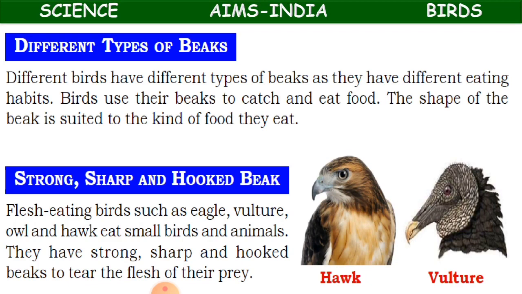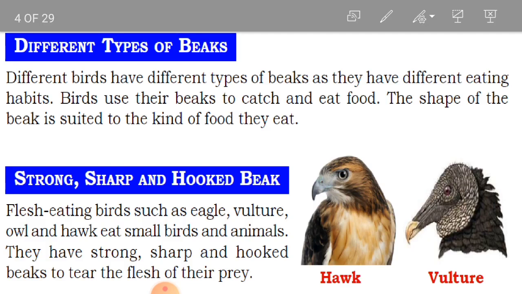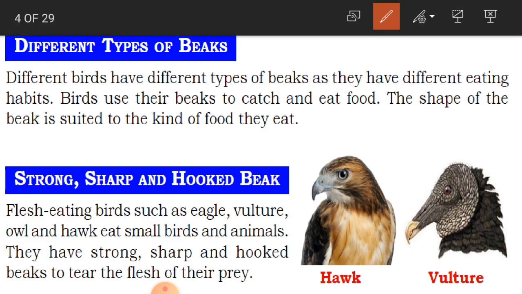The first topic is different types of beaks. We have so many types of birds on our planet, very different, beautiful birds. Even though we have different types of birds, in the same way we have different types of beaks. Every category of birds has a different type of beak. Why do we have different types of beaks?